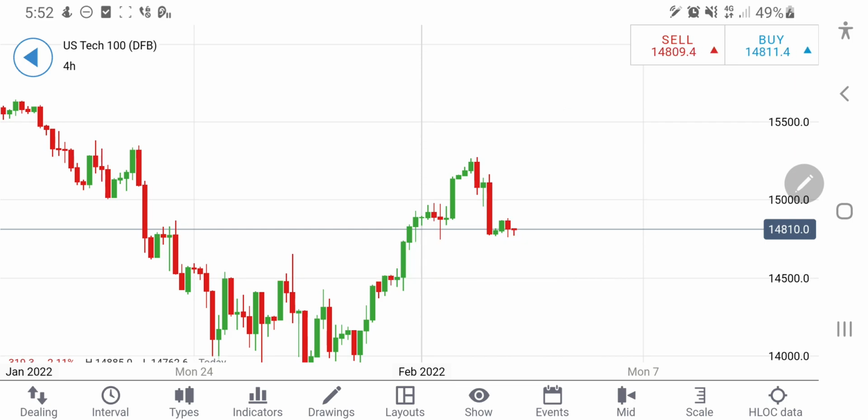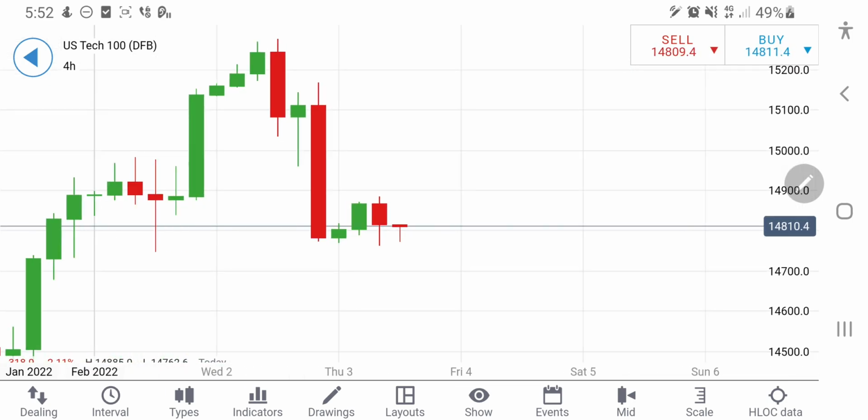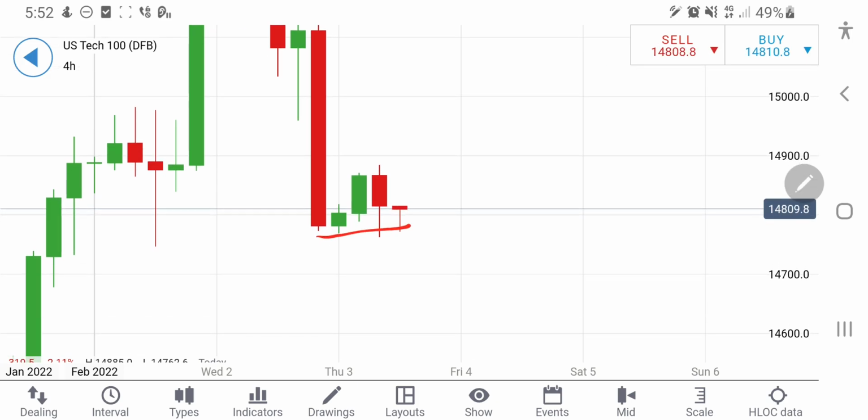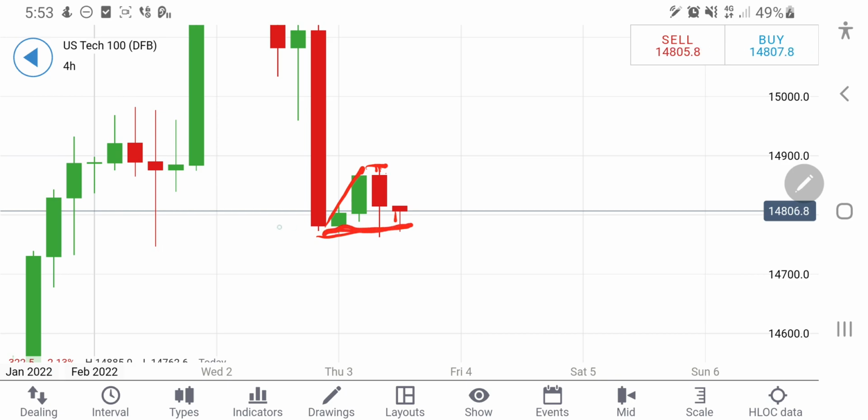On the flip side, if it continues to rise beyond 14,900, because the high could be at around 14,910, if it continues to rise beyond 14,910, you can expect a rise again, and we can see probably 15,020 plus levels on US 100. However, after this minor retracement, it has again given a second red candle, so probably it can try to break this zone at 14,740 levels, which is going to provide a very strong support.